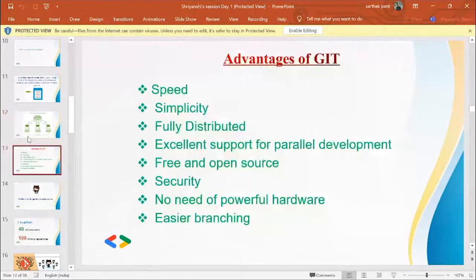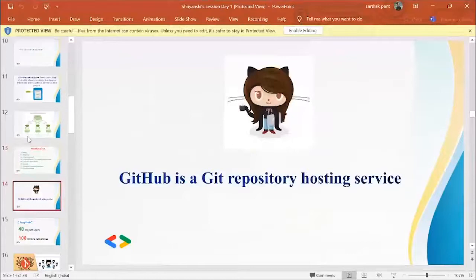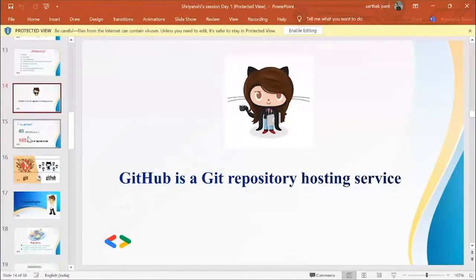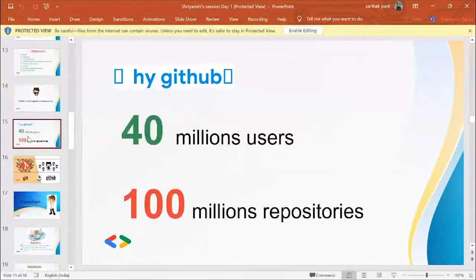Now, advantages of Git. Git offers speed, simplicity, is fully distributed, has an excellent support system for parallel development, is free and open source, secure, needs no powerful hardware, and has easier branching. GitHub is a company founded in 2008 that makes tools which integrate with Git. GitHub is a Git repository hosting service. GitHub is very popular these days. As you can see, 40 million users and 100 million repositories.